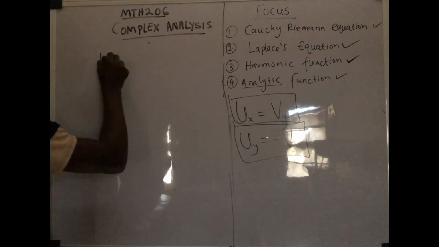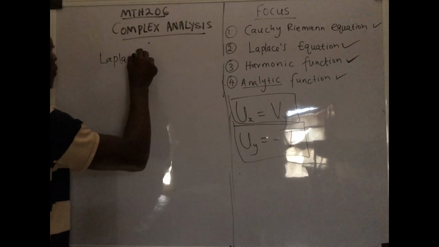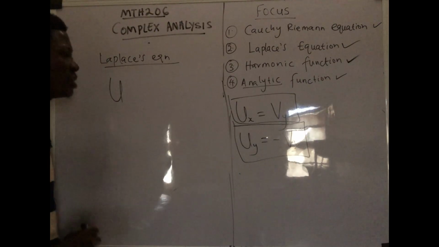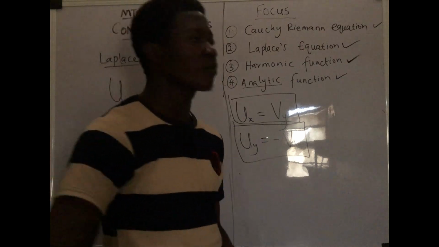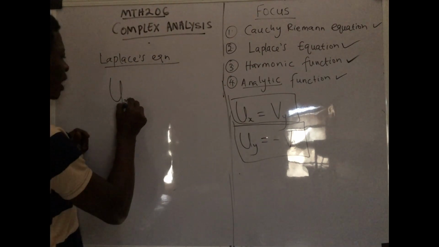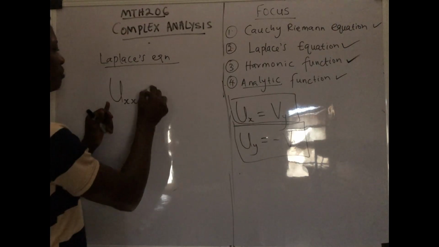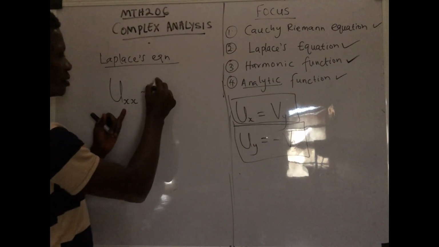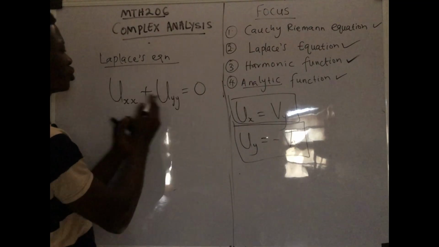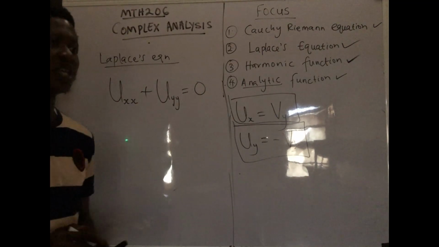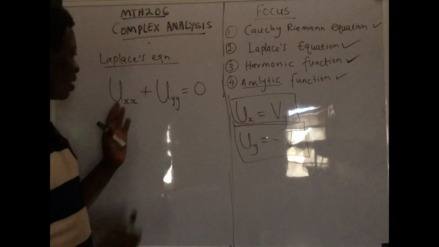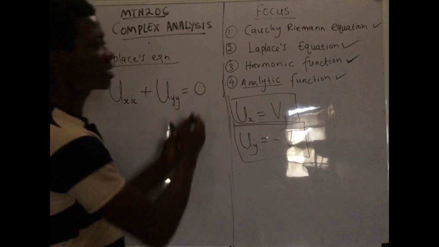For Laplace equation, you are going to be differentiating twice, okay? If you are paying attention to the real part, you are going to differentiate twice with respect to x, then you differentiate twice as well with respect to y, and by the time you add the two second derivatives together, you must get 0.